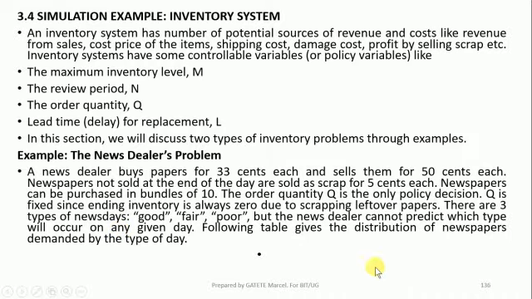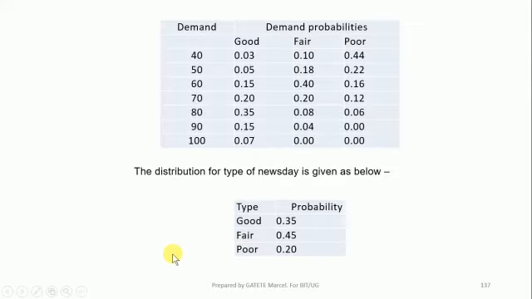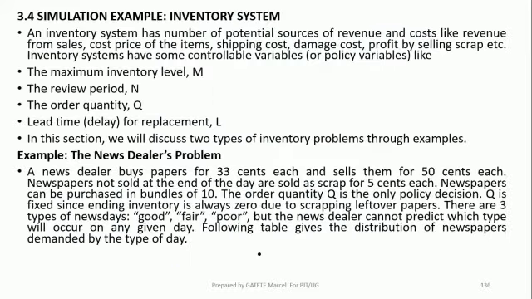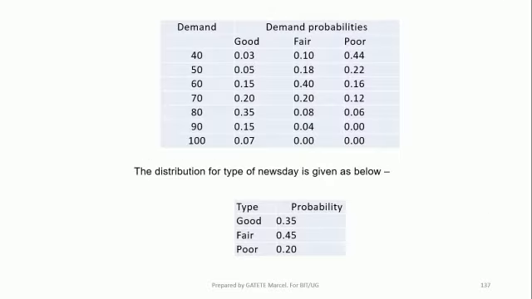So following the table, we are going to see the distribution of newspapers demanded by the type of the day. We are going to see the distribution of the newspapers according to each day. So here I am having demand. Demand can be a good demand. Here the customers have demanded 40 newspapers. Here customers have demanded 100 papers.